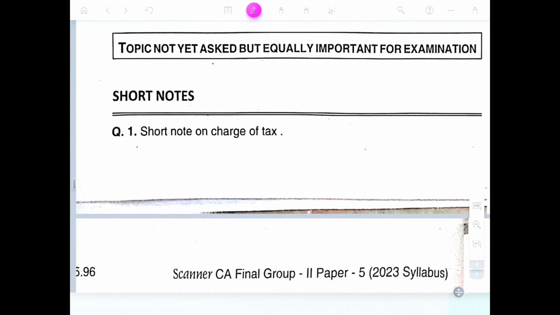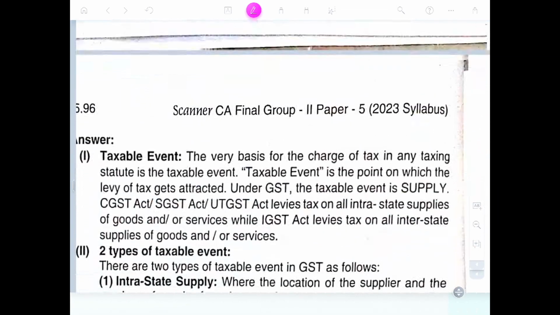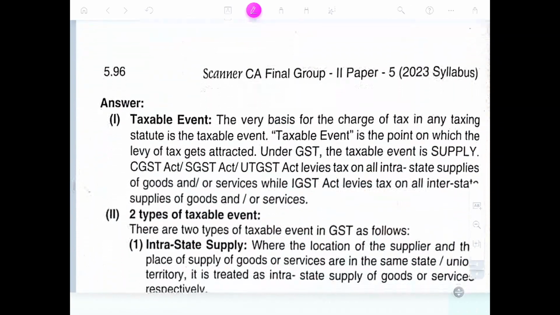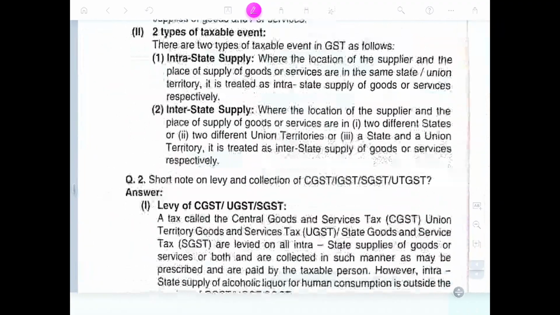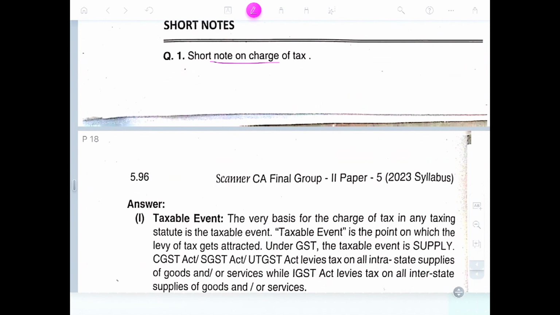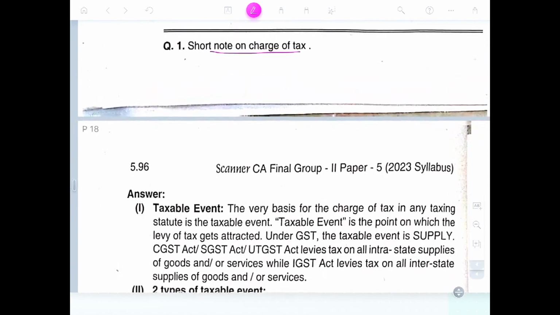Topic not a task but equally important for examination. Write a short note on charge of tax.